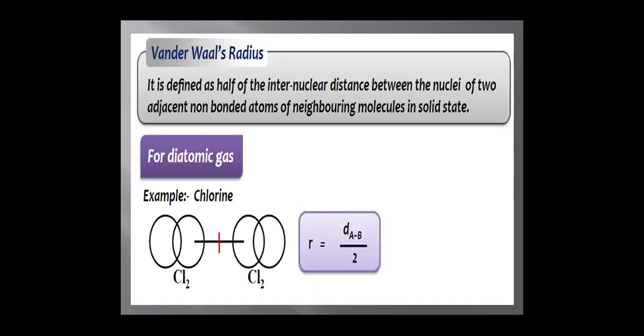Van der Waals radius is half of the internuclear distance between the nuclei of two adjacent non-bonded atoms of neighboring molecules in a solid state. For example, chlorine or diatomic molecules such as fluorine.